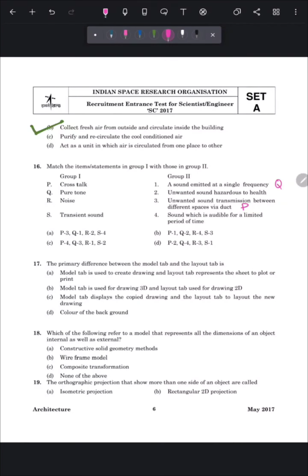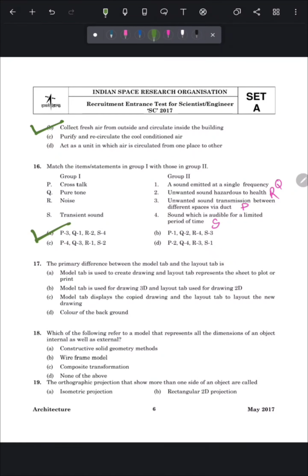So first will be the Q. The third is noise, that is unwanted sound hazardous to health. So this is R. And transit sounds are the sounds which are audible for a limited period of time. So fourth will be S. So our answer will be option A, that is P3, Q1, R2 and S4.